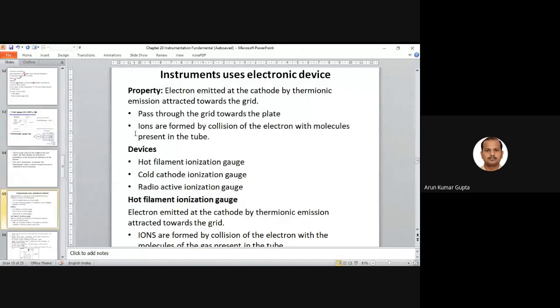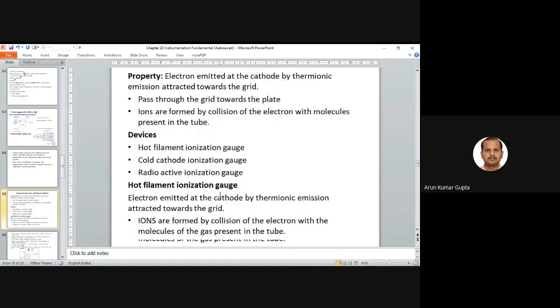So ions are formed by collision of the electrons with the molecules present in the tube. So basically we have different types of ions formed by the collision of the electrons with the molecules present in the tube. So we have different types of devices: one is a hot filament ionization gauge, a cold cathode ionization gauge, and a radioactive ionization gauge. Okay, so let me explain.